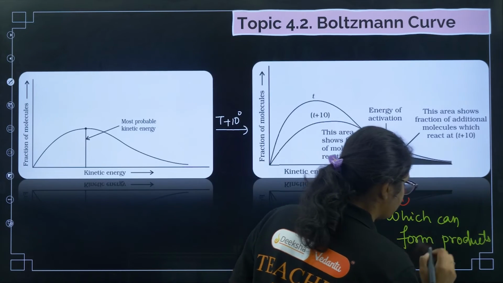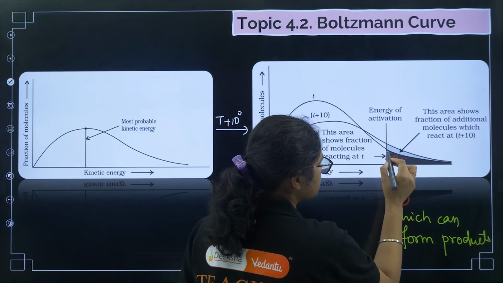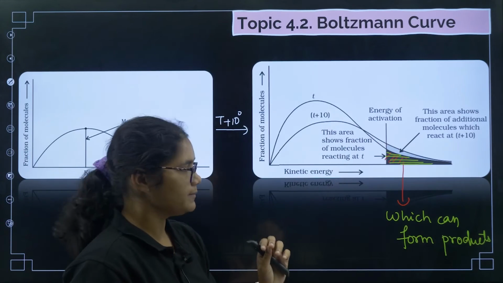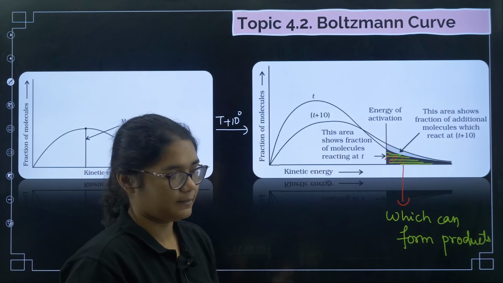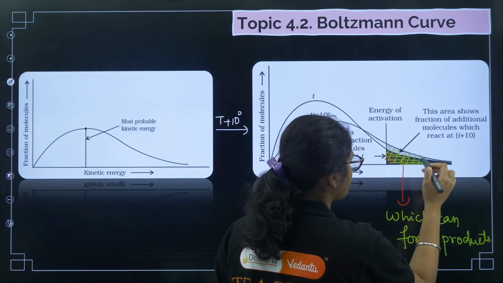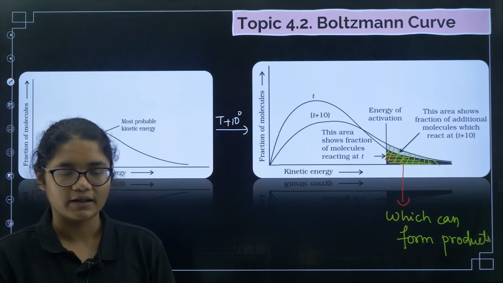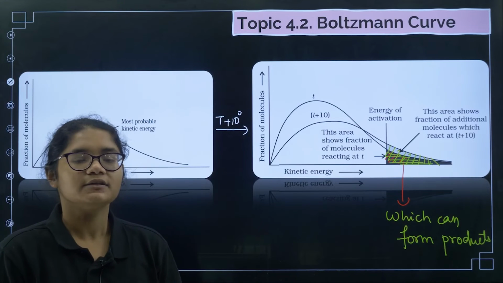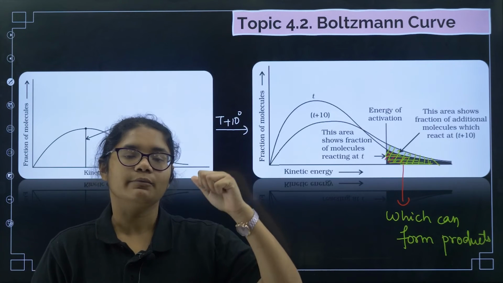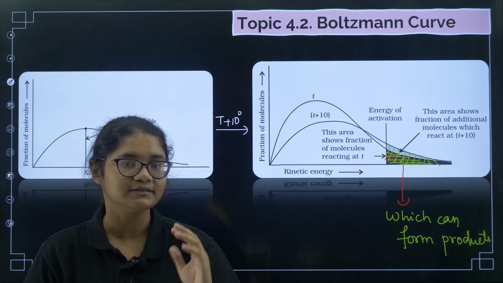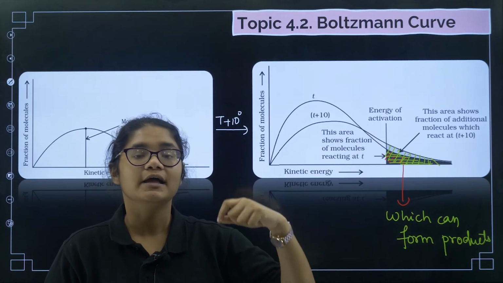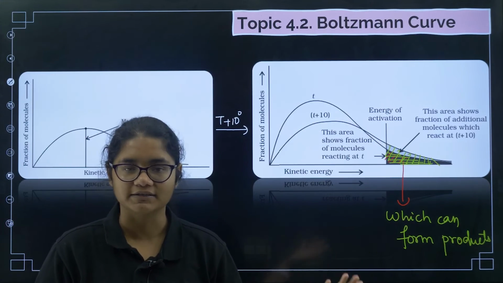Now what happens here? Earlier when the temperature was T, this many particles could form products because their energy is greater than activation energy. Now when you increase the temperature by 10 degrees, the number of particles falling in this range has increased. So more particles can form product, and that is why the rate of reaction will increase. If somebody asks you why the rate of reaction increases when temperature increases, the very simple answer is: when the temperature increases, the number of particles having energy greater than activation energy increases, and that is why more reactants can form products, and the rate of the reaction increases.